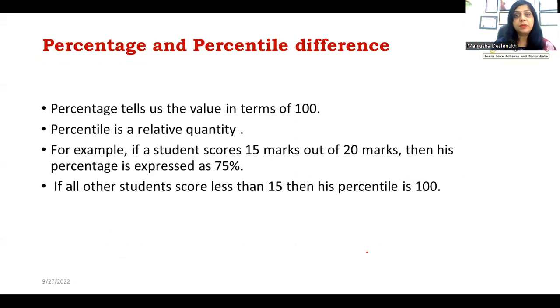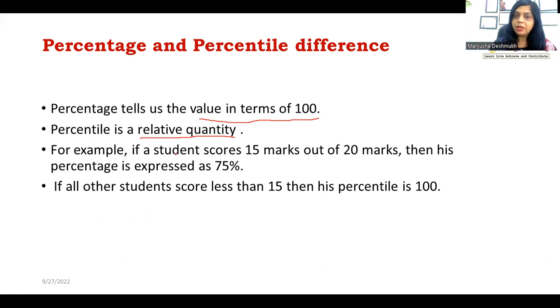Now what is the difference between percentage and percentile? The percentage tells us the value in terms of 100. Everyone knows the meaning of percentage. The percentile is a relative quantity. It depends on, it is a relative quantity. That means it compares the students.